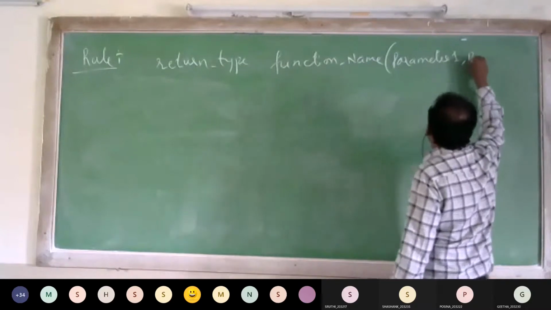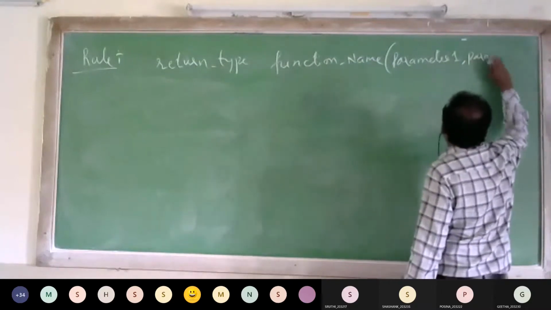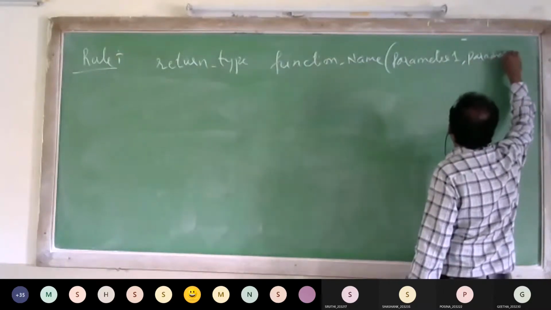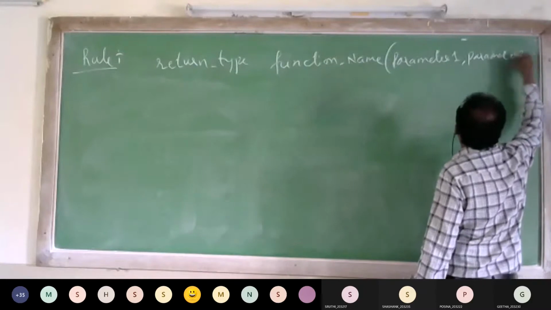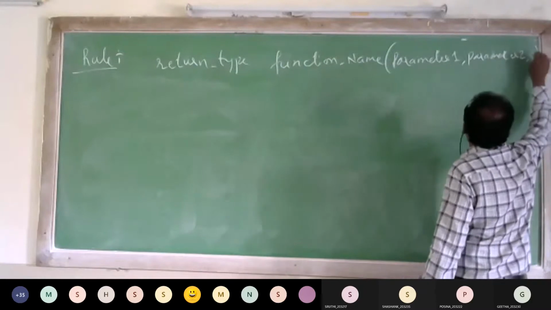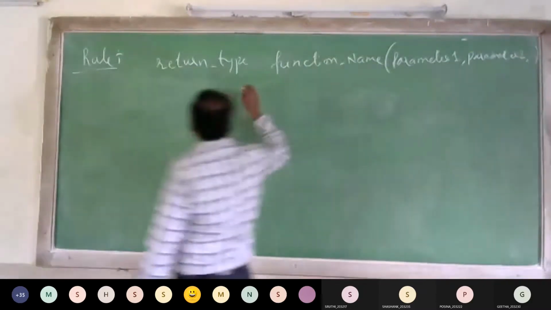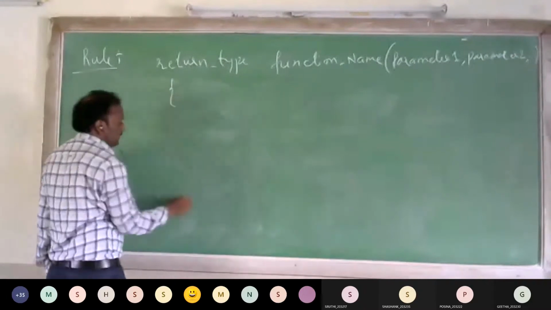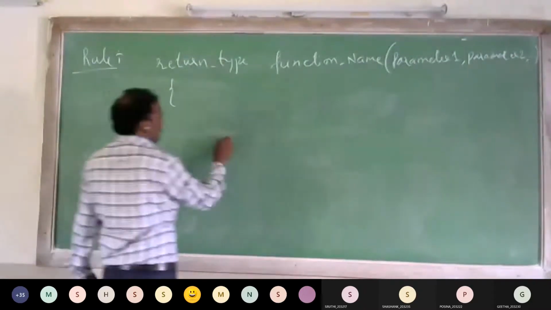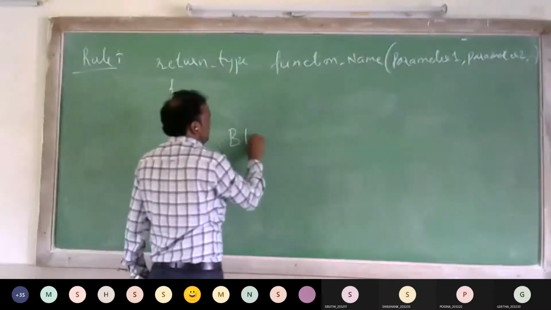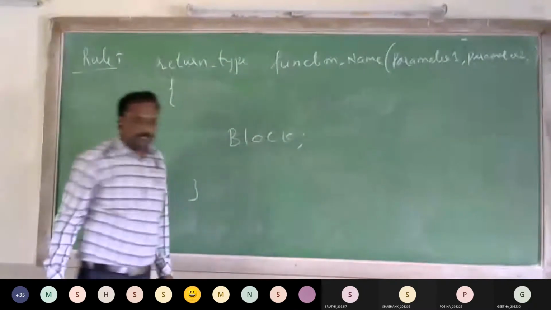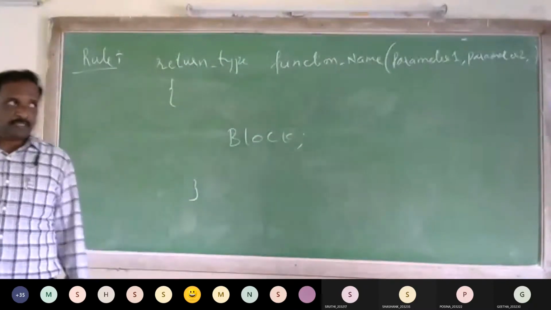Parameter 1, parameter 2, etc. This is the opening of the brace. This is the closing of the brace. These are the set of statements. The set of statements is also called a block.